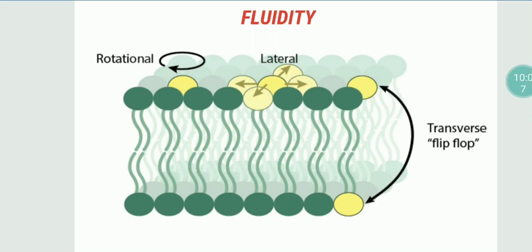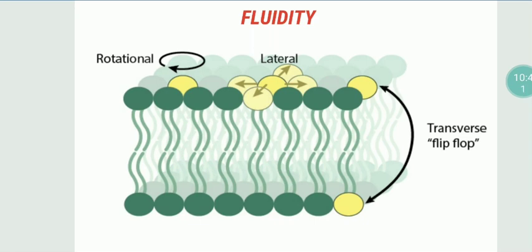Suppose the cell is growing. When the cell grows, more phospholipid molecules will be added. So they have to be inserted between these existing phospholipids. Because these phospholipid molecules are able to move, the new phospholipid molecules can insert themselves in between these phospholipid molecules. So this fluidity is enabling the cell to grow.